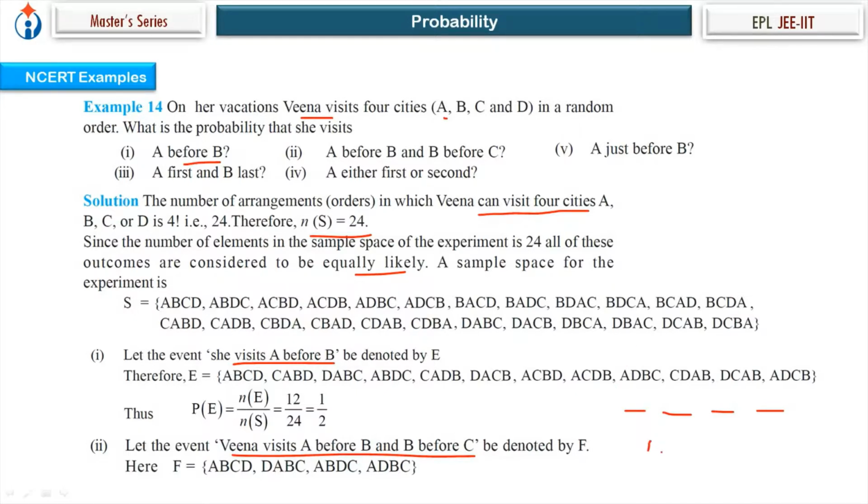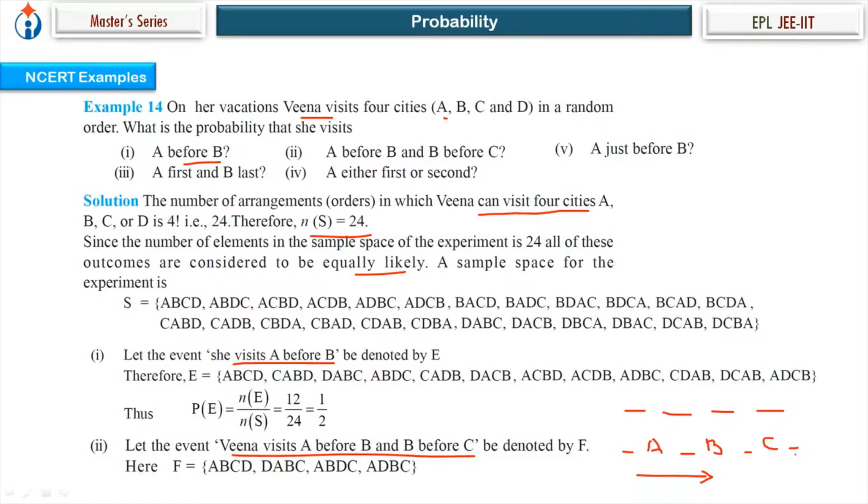So A before B and B before C. If I put A here, B here, and C here, so A, B, C, A before B and B before C. I have to just put D somewhere now. That will give you all possible cases, right? And that's the order.